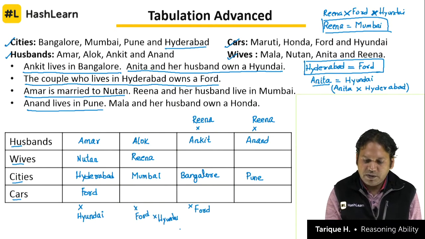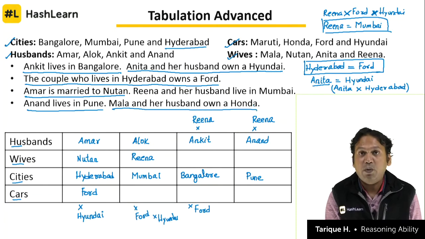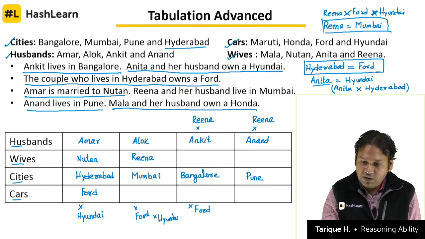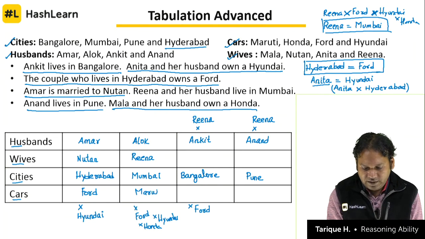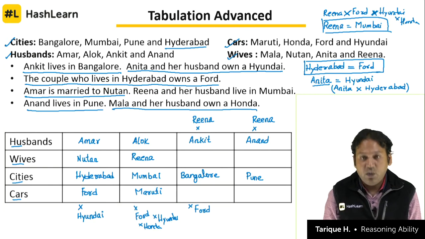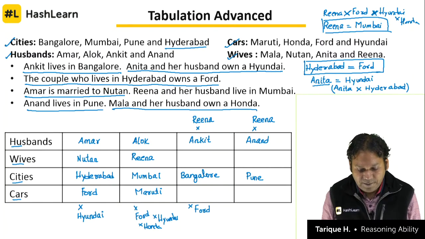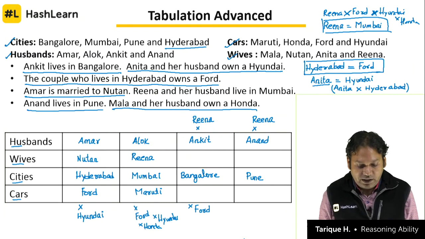Mala and her husband own a Honda. So Reena will also not have Honda, correct? So if she does not have Ford, does not have Hyundai, does not have Honda, then what is the car left now? Maruti. So it is now very clear to us that the car owned by Alok and Reena is Maruti, and they live in Mumbai.